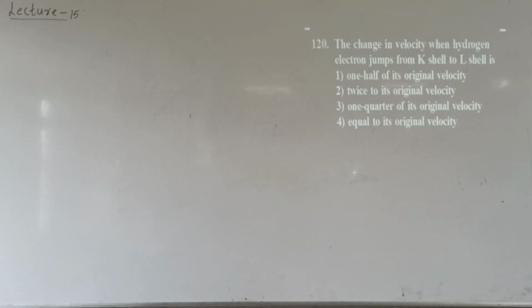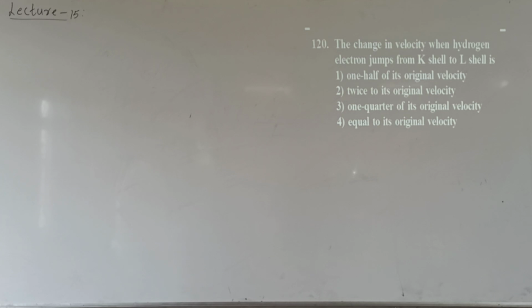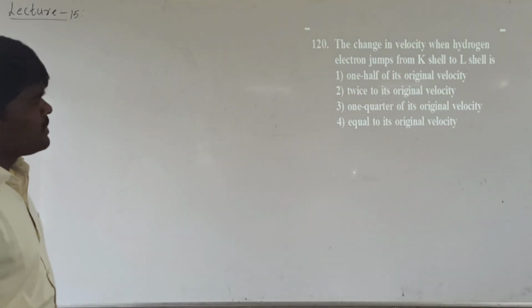The change in velocity when a hydrogen electron jumps from K shell to L shell is asked. Let us see what the change in velocity is.